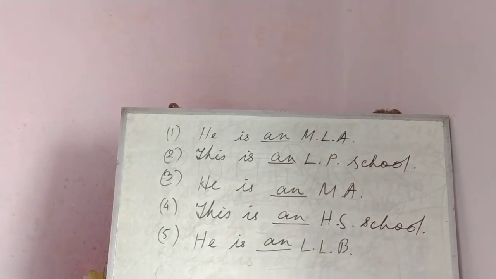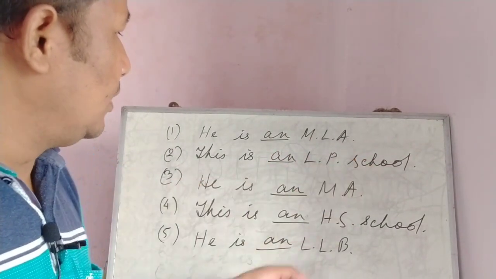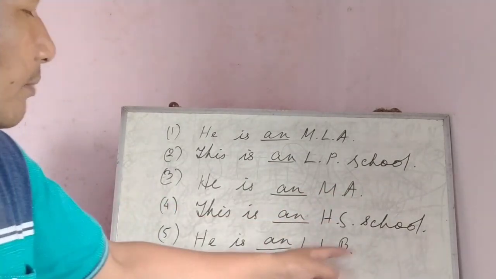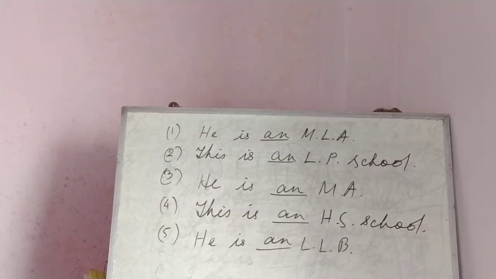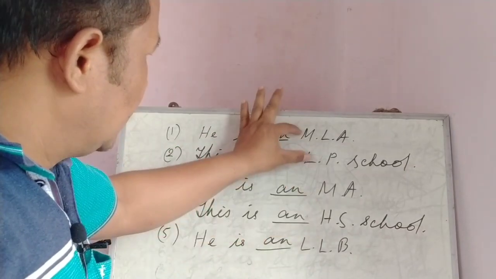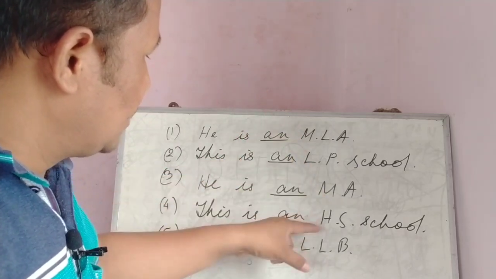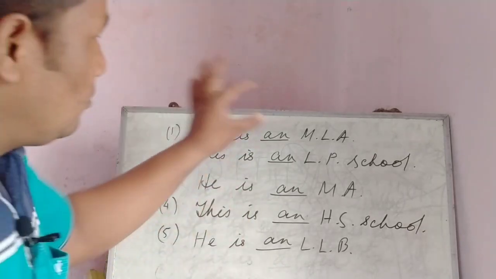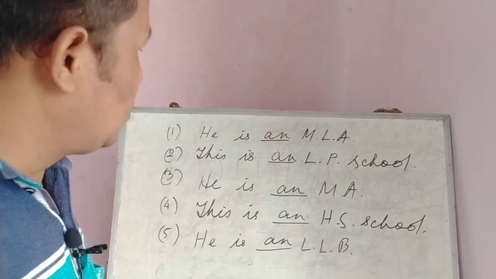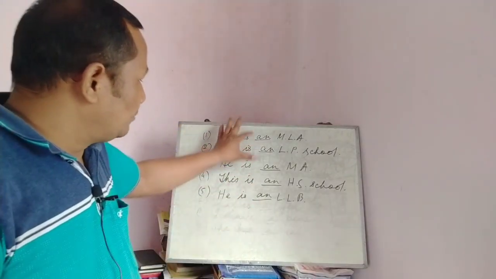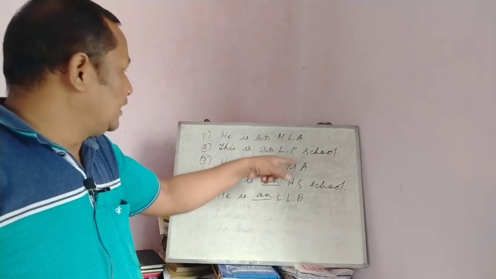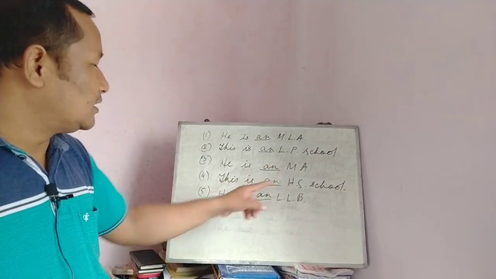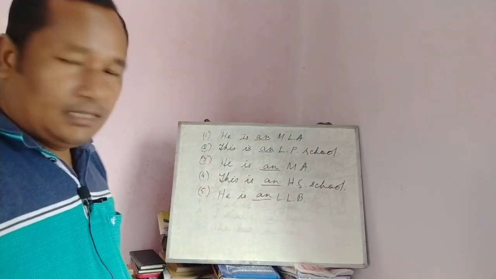MLA, Member of Legislative Assembly. LP, Lower Primary School. MA, Master of Arts. HS, Higher Secondary School. LLB, Bachelor of Law. In each, the first letter is a consonant: M, L, M, H, L. But still we use an, because the sound becomes like a vowel. That is why in these five sentences we have used an. He is an MLA, this is an LP school, he is an MA, this is an HS school, he is an LLB.